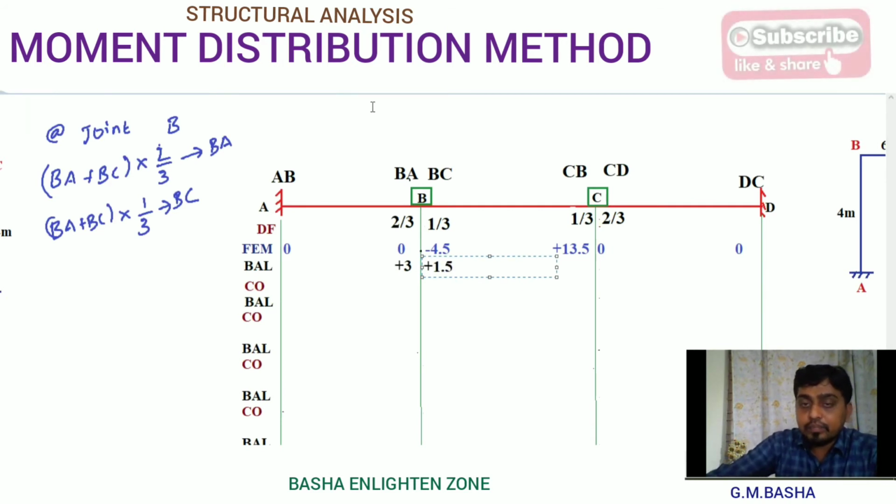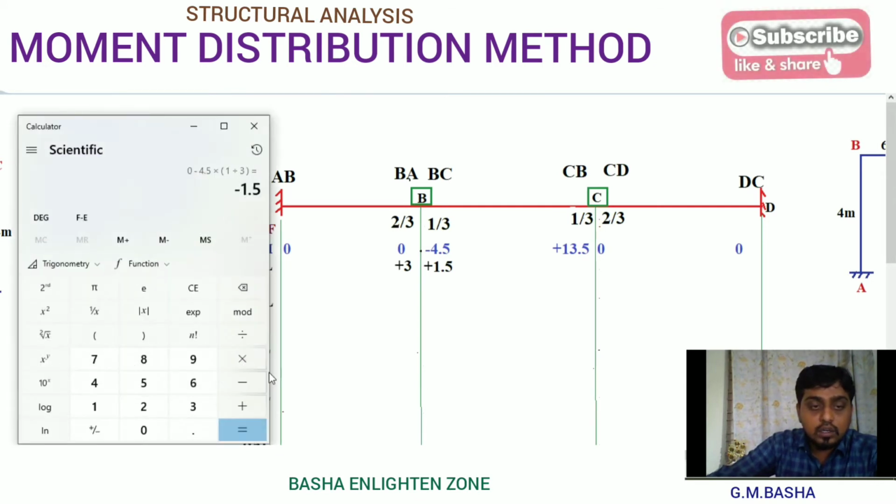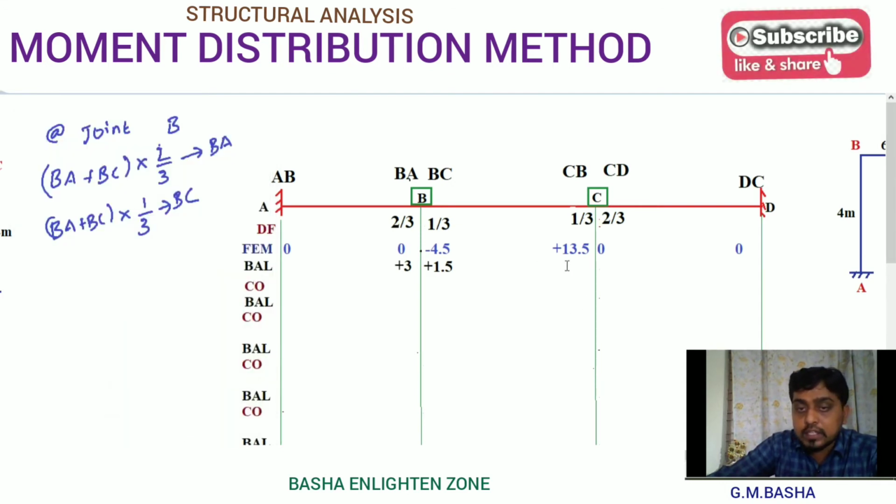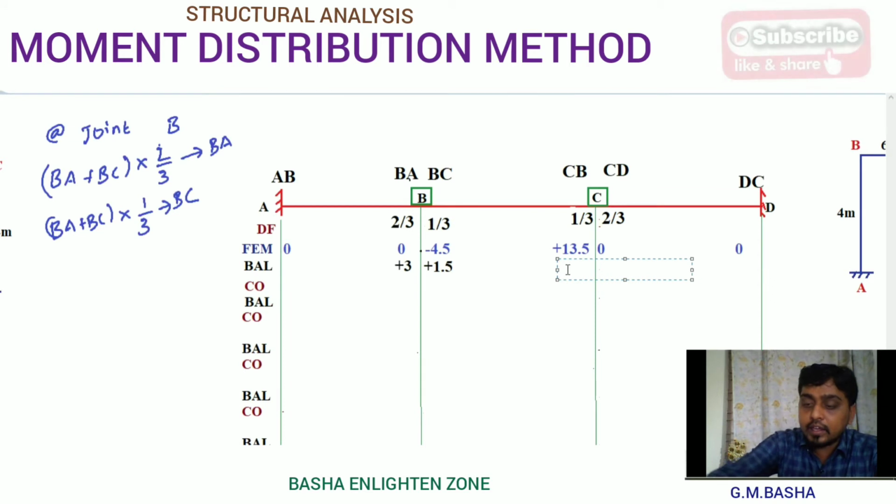At the same time, go for this one: plus 13.5 into 1 by 3. Simple: 13.5 into 1 divided by 3. So if you want the balancing moment for span CB, that will be equal to plus 3. Whenever you get plus 3, I am taking here minus 3.